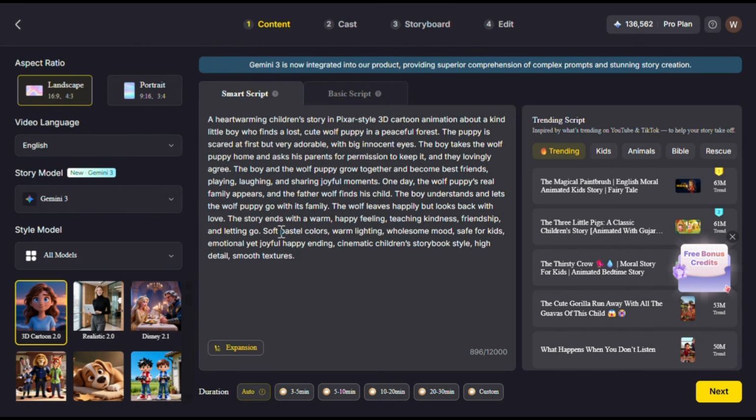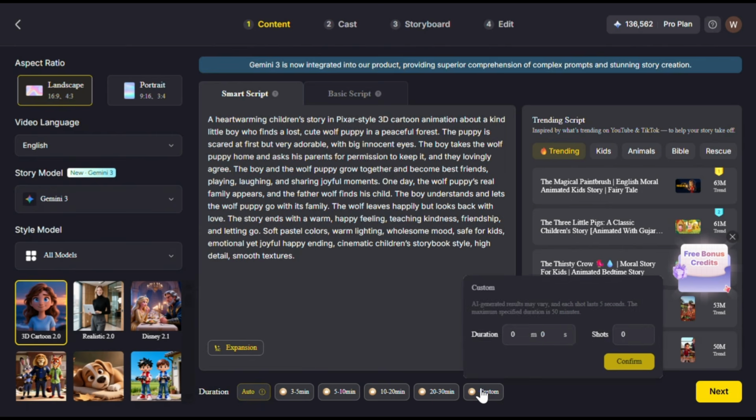Next, here you need to give a basic idea of your story. Don't worry, it does not have to be super detailed. Just give it the basic plot, and then Gemini 3 will take care of the rest. I have given this prompt. And lastly, you need to choose the video duration. As you can see here, you can go up to 30 minutes long, which is crazy. And even if you are not satisfied with that, you can go even longer from this custom section. It supports up to 50 minutes.